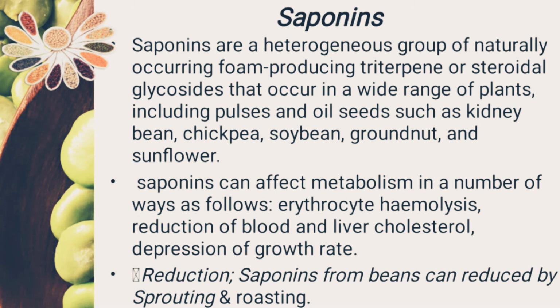Saponins are a heterogeneous group of naturally occurring, foam-producing triterpene or steroidal glycosides that occur in a wide range of plants, including pulses and oilseeds such as kidney beans, chickpea, soybean, groundnut and sunflower. Saponins are characterized by foam-forming ability, and they are glycosides in nature. Hemolysis of RBCs is the main toxic effect of saponin on the human body. They give a bitter taste after consumption.